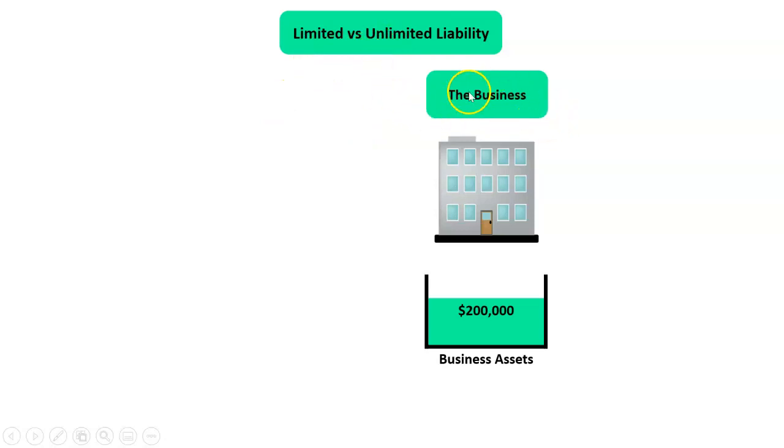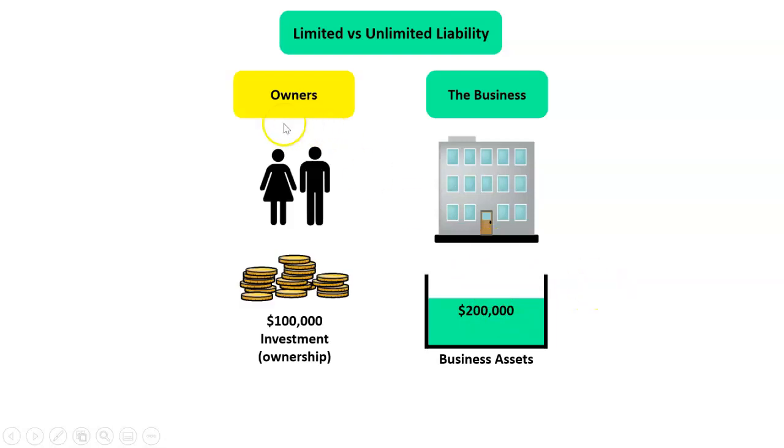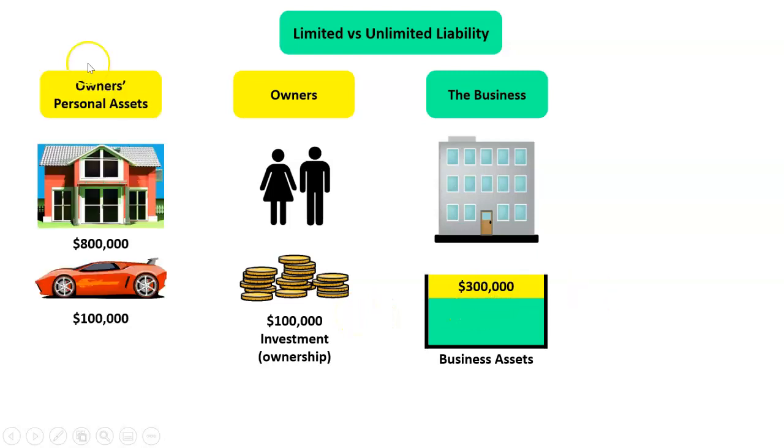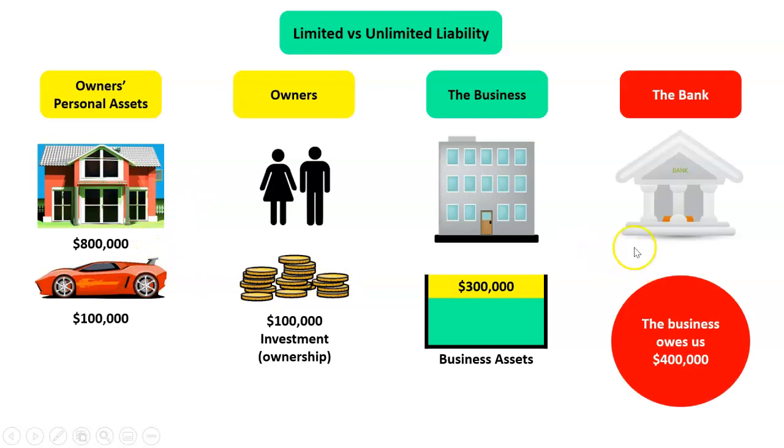We've got a business here. It's got $200,000 of assets, exactly the same as before. These two people decide we want to invest $100,000 in there, so now the business has $300,000. They also, as people, own an $800,000 house and a $100,000 car. The business gets in trouble again. It ends up owing the bank $400,000.